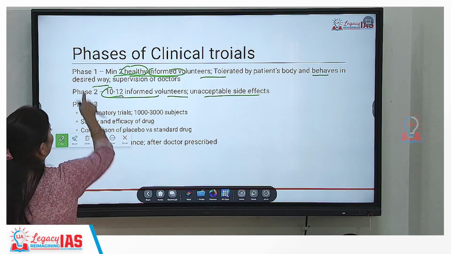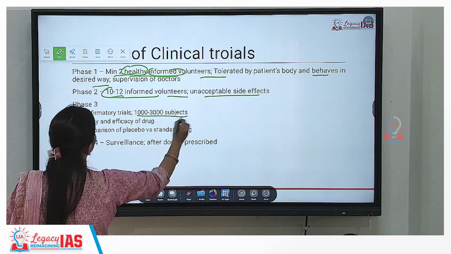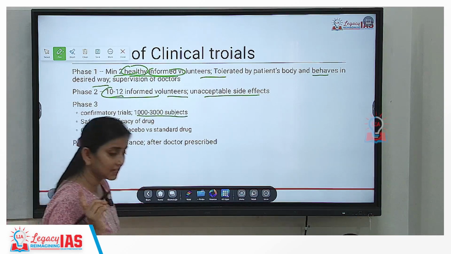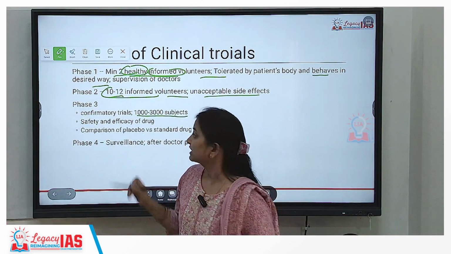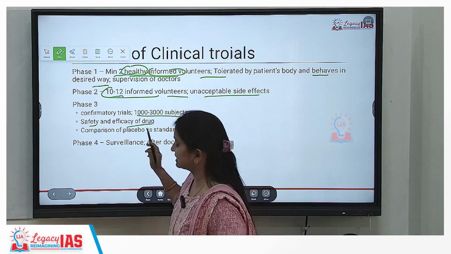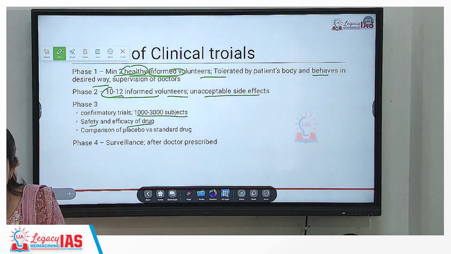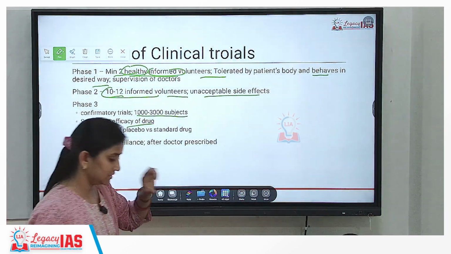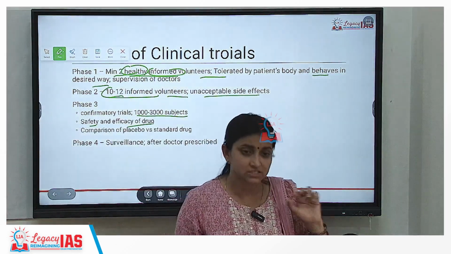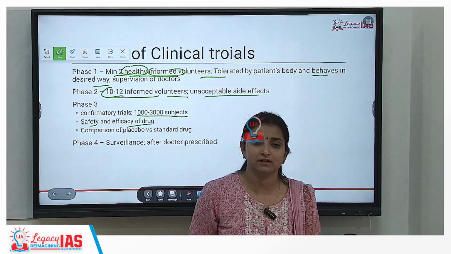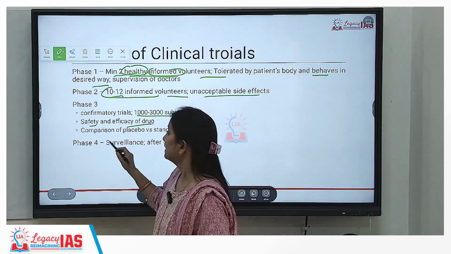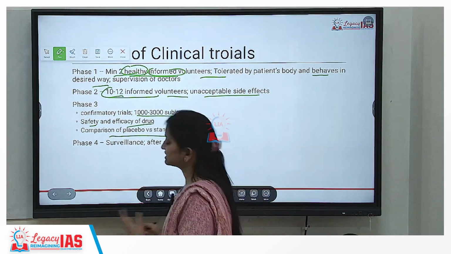Phase 3 में approximately 1000 to 3000 subjects के साथ एक confirmatory trial is carried out. Confirmation कि safety and efficacy, the drug is all safe, no side effects and it is able to give us the desired value. For example, diabetes को कम करने के लिए, so is it able to reduce the glucose level in blood or not? ठीक है? Plus comparison of placebo versus standard drug.